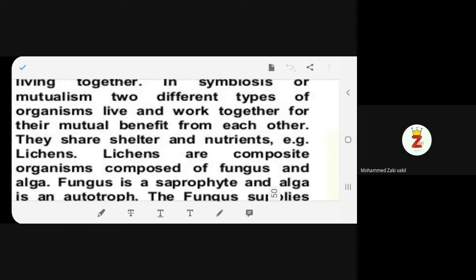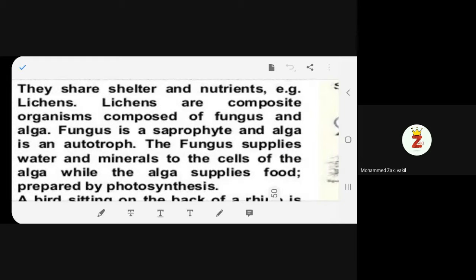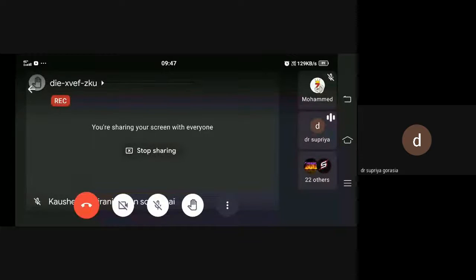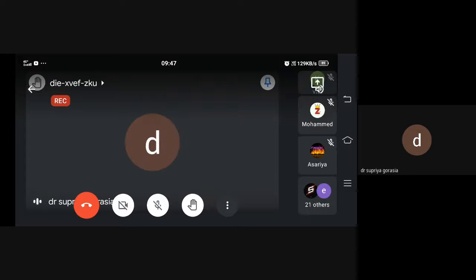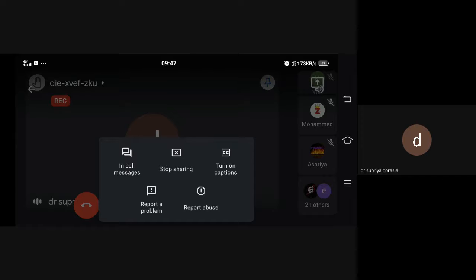For example, let's take lichens. Lichen is a composite organism. That means lichen is an organism which has both fungi as well as alga. Now, what is the fungus doing? Fungus, being a saprophyte, is supplying the water and minerals to the cells of the alga. Whereas alga is green in color, so it makes food and supplies food to the fungus. You understand? So they are mutually helping each other. Alga is helping fungus by supplying food. Fungus is helping alga with the water and nutrients.